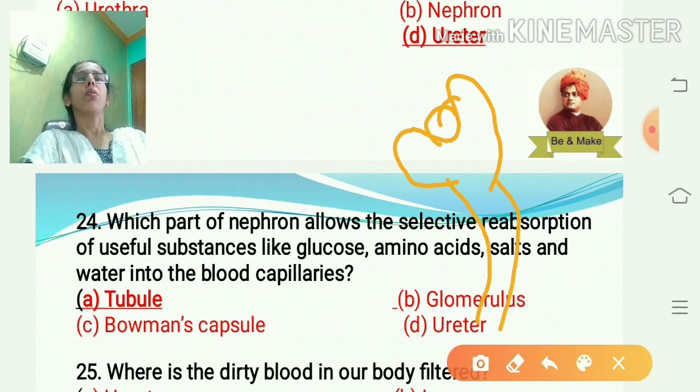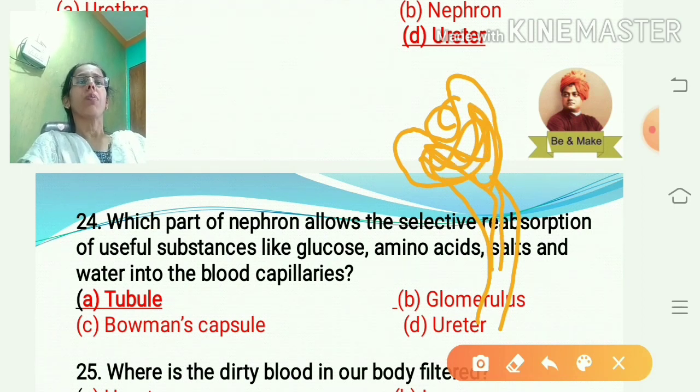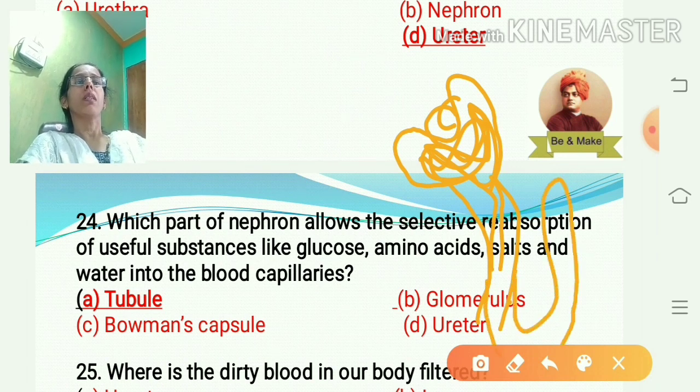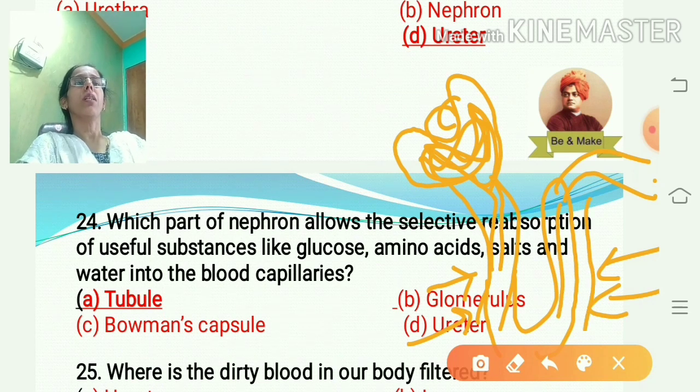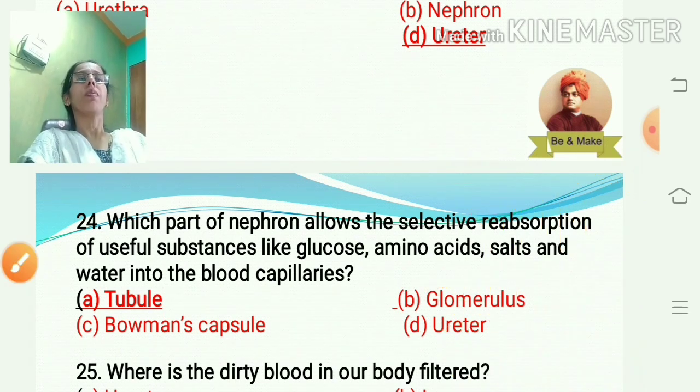This is the structure of the nephron. Here this is the tubule, and this selective reabsorption takes place in the convoluted tubule.